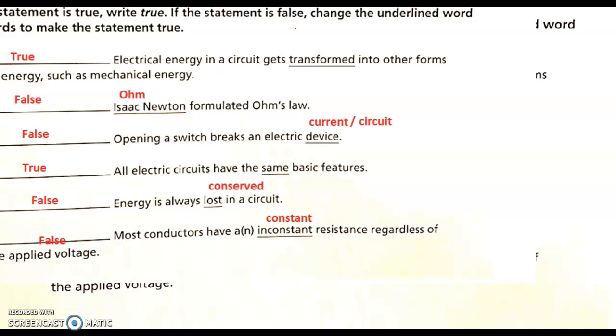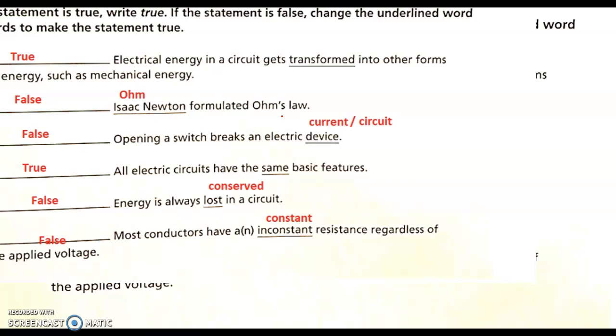However, the lamp, for example, receives this electric energy from the battery and converts it to light energy or heat energy because it glows and it becomes hot. It glows, this means that it gives out light energy. It becomes hot, it means that it gives out heat or thermal energy. Isaac Newton formulated Ohm's law. Actually, it's George Ohm who formulated Ohm's law.